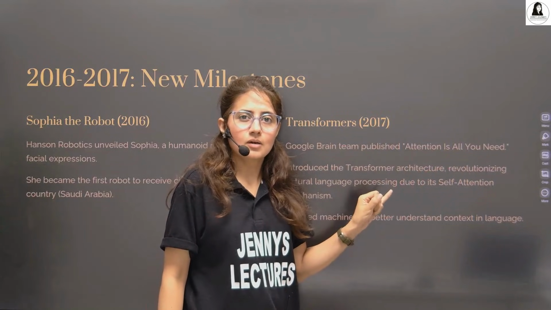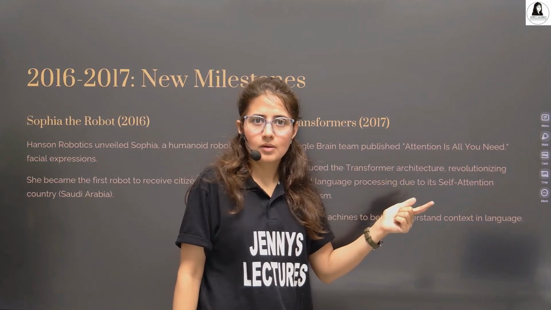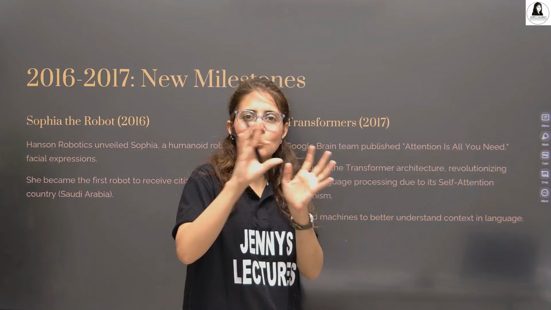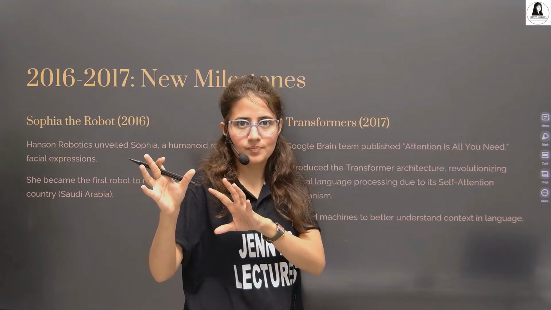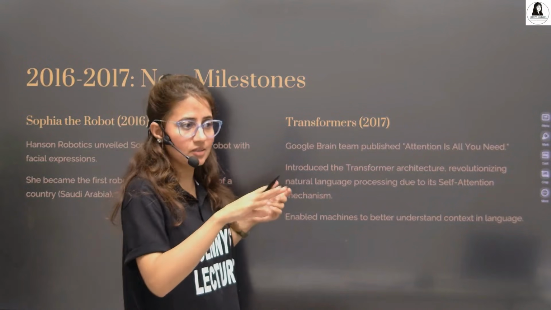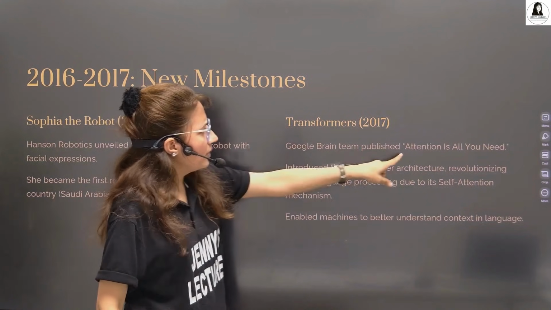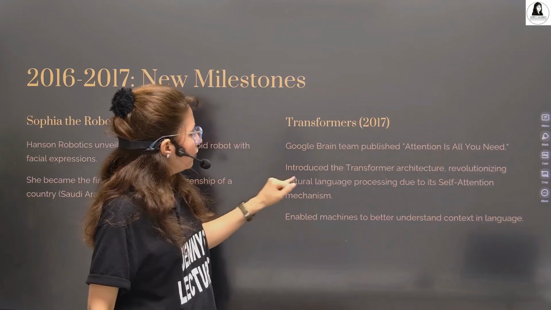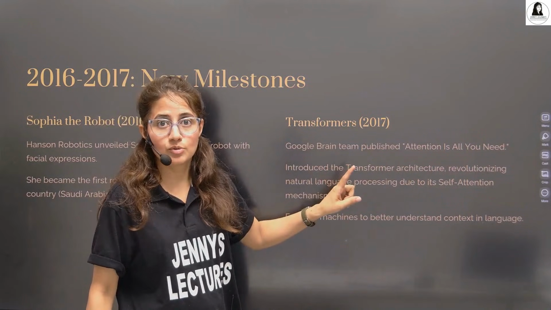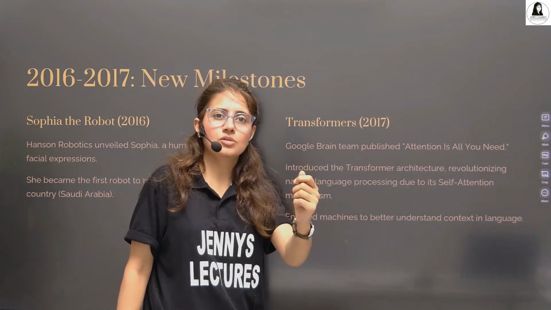After that, in 2017, this was also a major milestone. The Google Brain team published a paper and introduced the concept of the transformer architecture. This really plays a big role nowadays in ChatGPTs. The paper name was Attention Is All You Need, and they introduced the transformer architecture, revolutionizing natural language processing. The core idea was the self-attention mechanism.